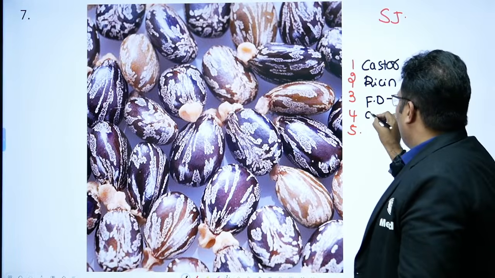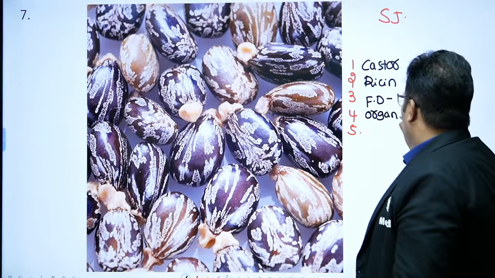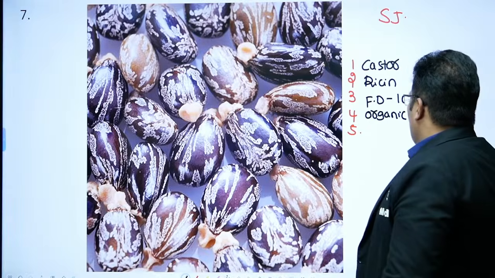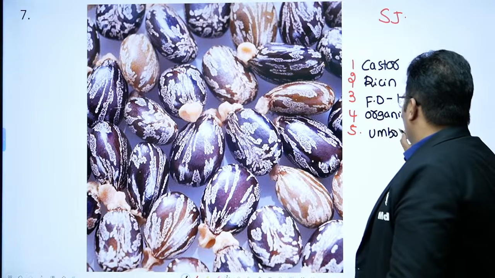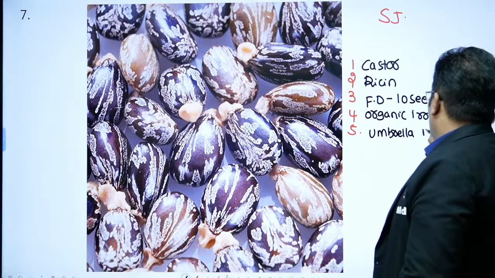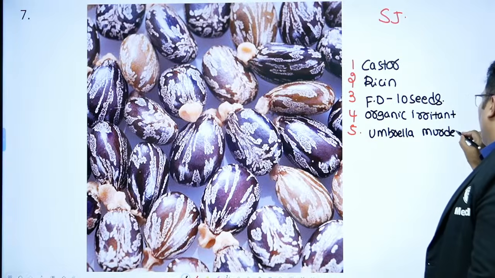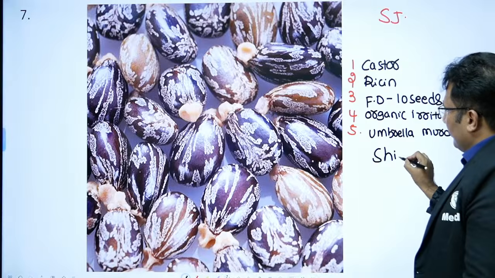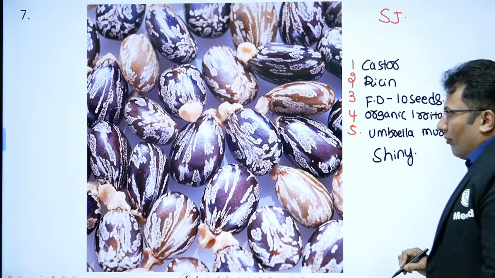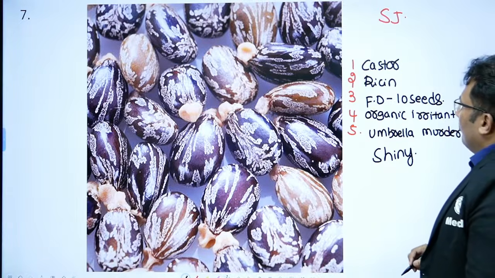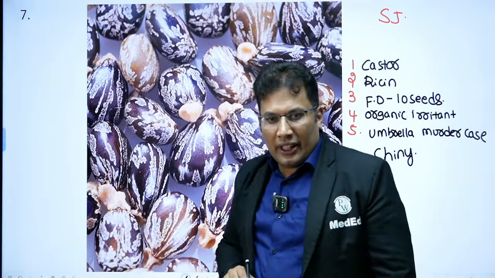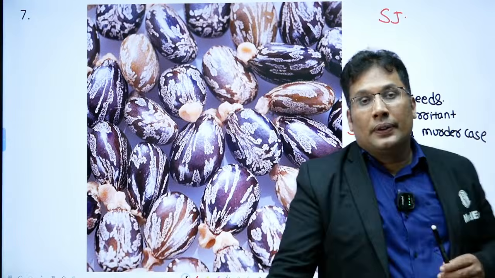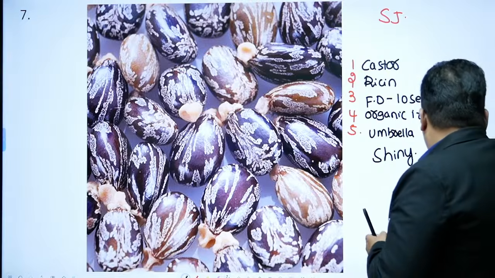It is an organic irritant, and the umbrella murder case. Seeds are shiny. Okay. Good. SJ is first to answer. Fine. So that's great. So next question.